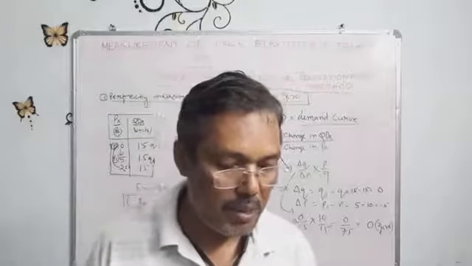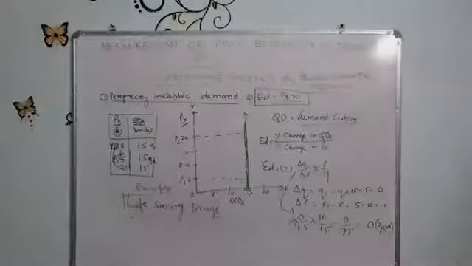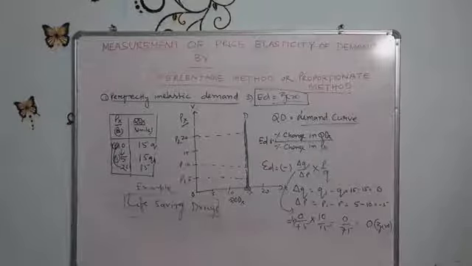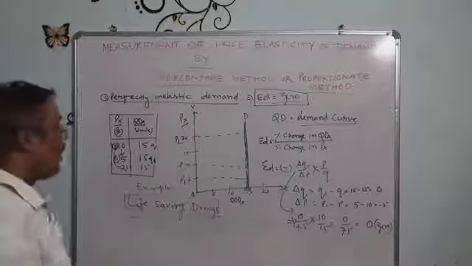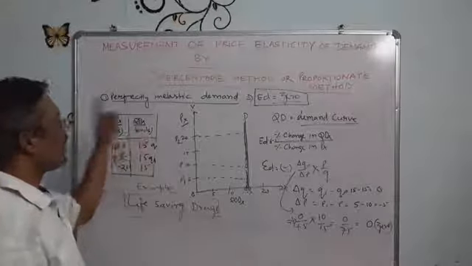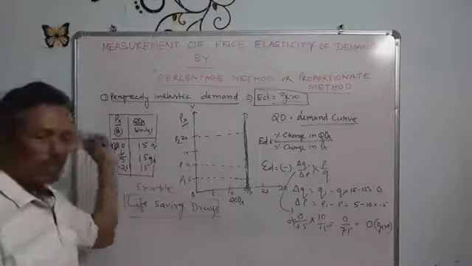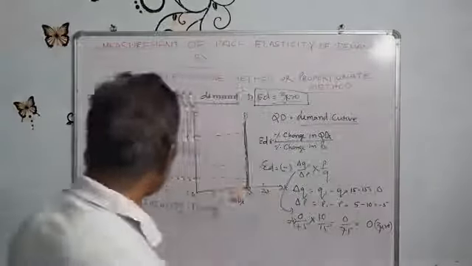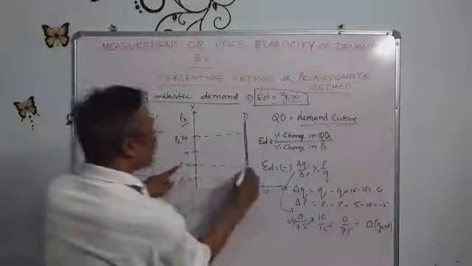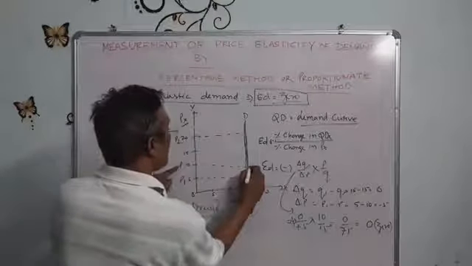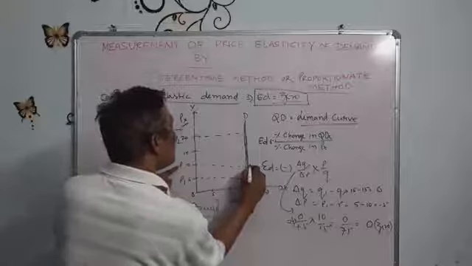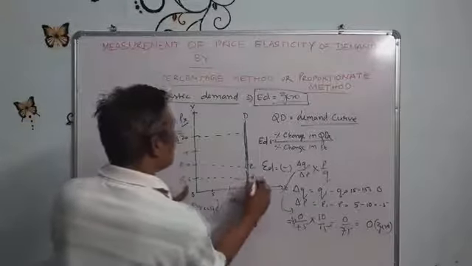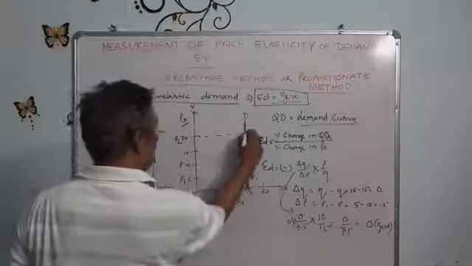Perfectly inelastic demand, or the perfectly inelastic demand curve, is parallel to the y-axis or perpendicular to the x-axis. This is called perfectly inelastic demand by the percentage method, or the proportionate method. It says that when price is OP, quantity demanded is OQ; suppose this is E, and this is also E1, and this is also E2.